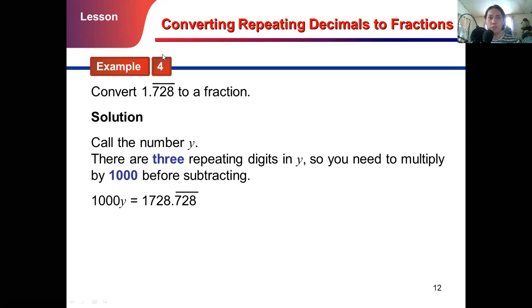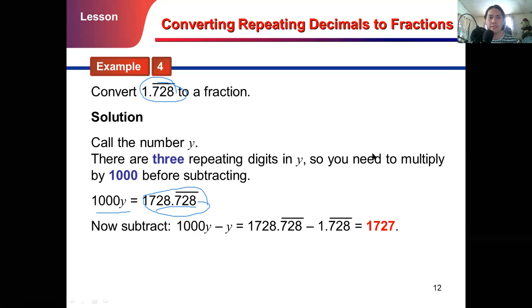So 1,000y is equal to this value. After that, we subtract y from 1,000y to eliminate the decimal point.